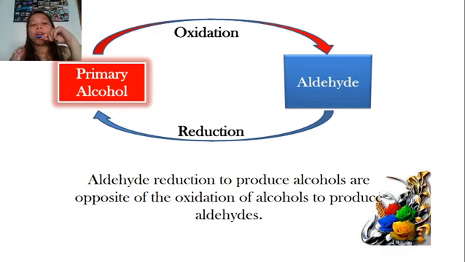So paano natin makuha ang aton aldehyde? We have from the primary alcohol through oxidation, and then kung ang aldehyde i-reduce natin, mag-go back na siya sa alcohol.